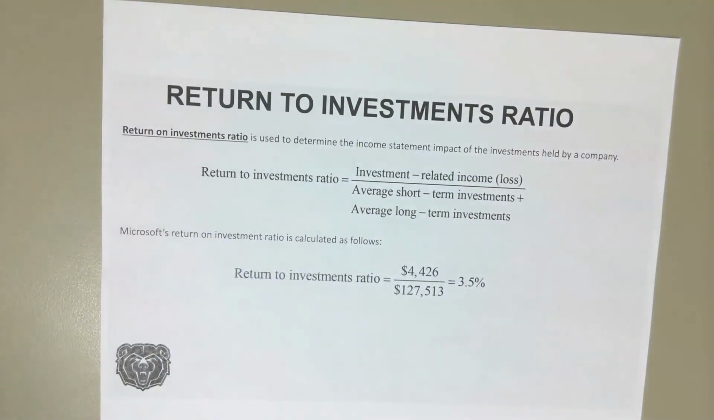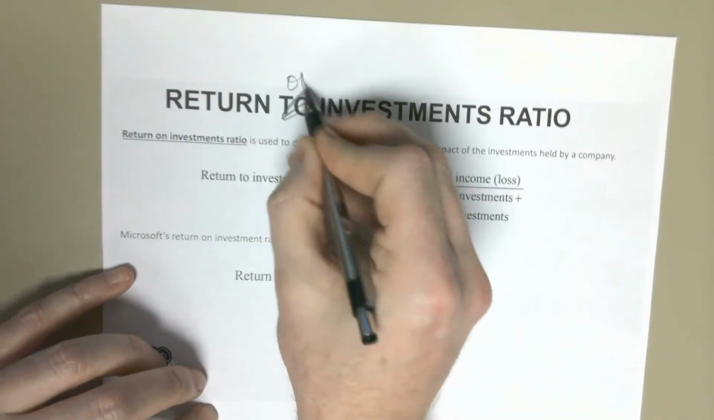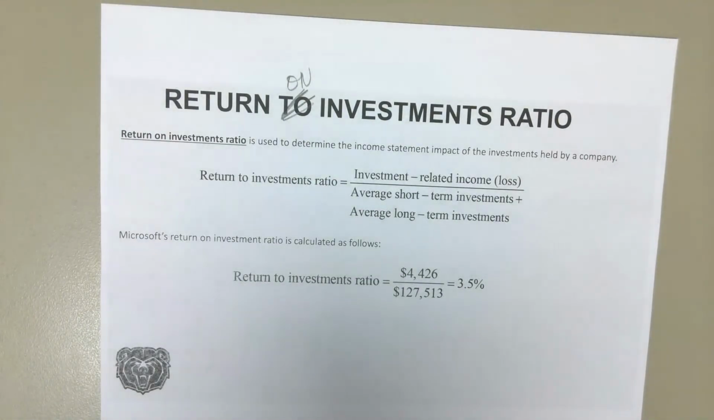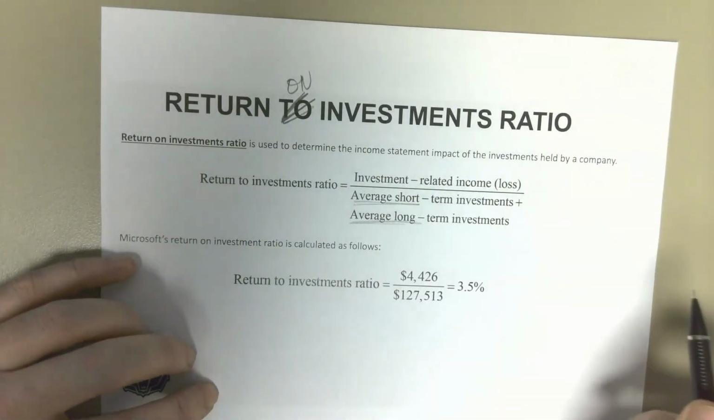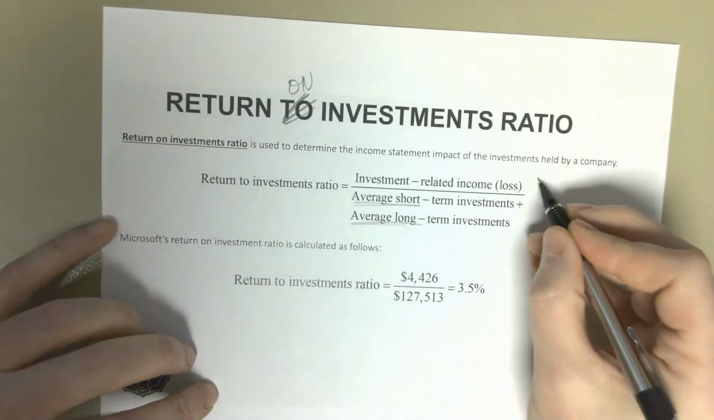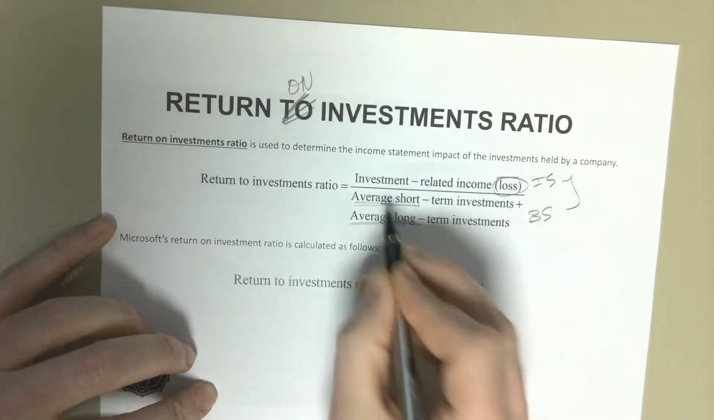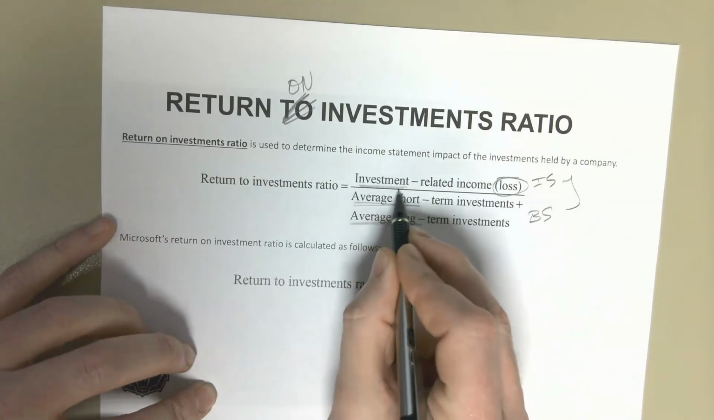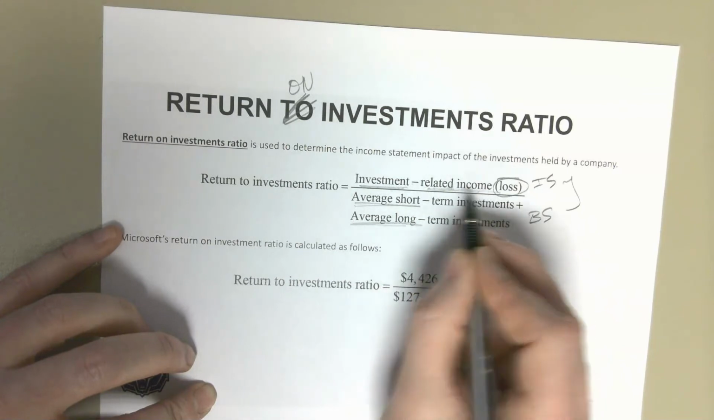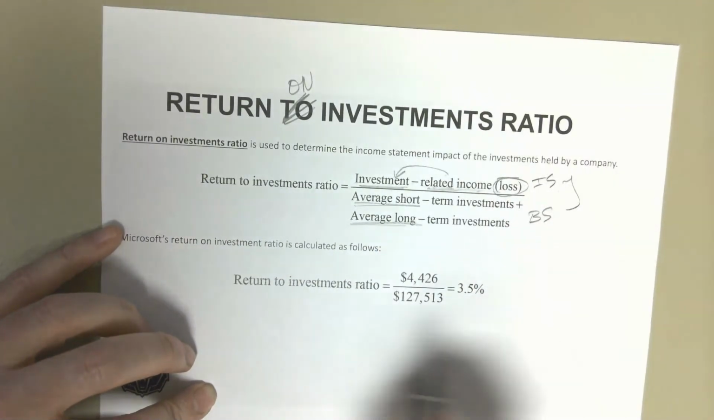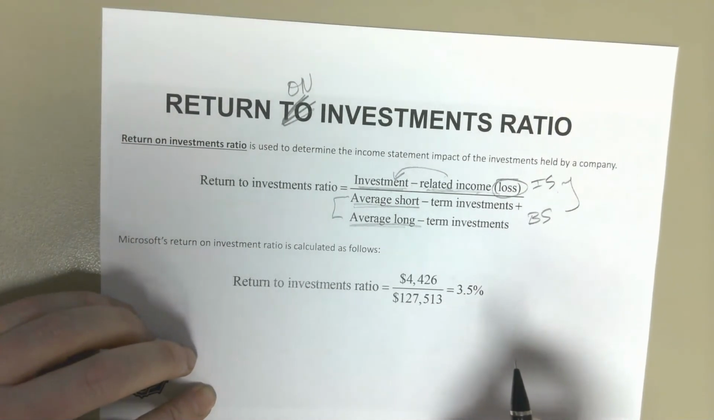Okay. And then finally, we have our return on investments ratio. Sorry about that. Okay, this one we are going to use averages. Why? Well, this is the income statement and this is the balance sheet. Okay, it's a loss. You look at this and you think, oh, this is an asset. No, this is just the account associated with that loss. So they're just saying related income loss from investments. That's a loss. It goes on your income statement. So we're going to divide by average short-term and long-term investments.